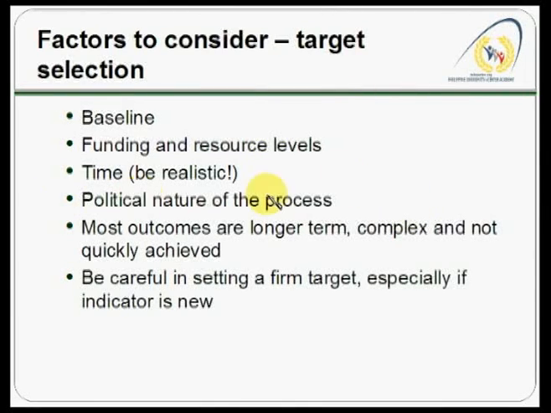Maybe not, right? Because you need to consider also your funding and resource levels. Do you have enough funding, or do you have enough resources to sustain your CEC so that it can reach its target? Do you have enough time? Again, you need to be realistic in developing your target.